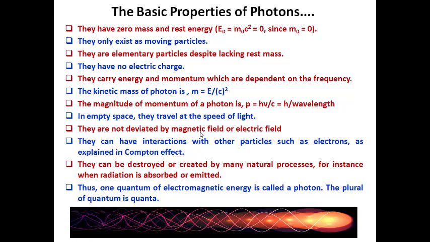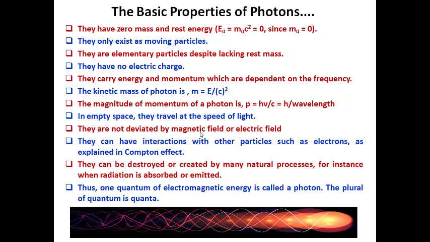In empty space the photons travel at the speed of light. You know the term, it is denoted as c. So keep a note of it. The velocity of light in vacuum is approximately 3 into 10 power 8 meters per second. That should be denoted by a small letter c. It's not a capital C.